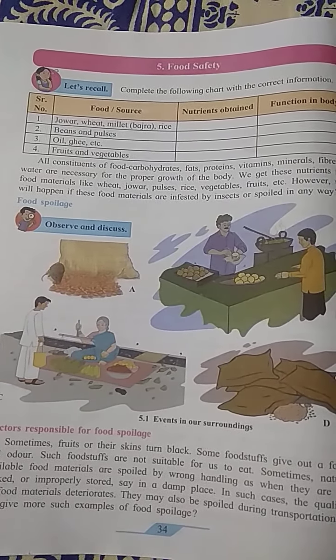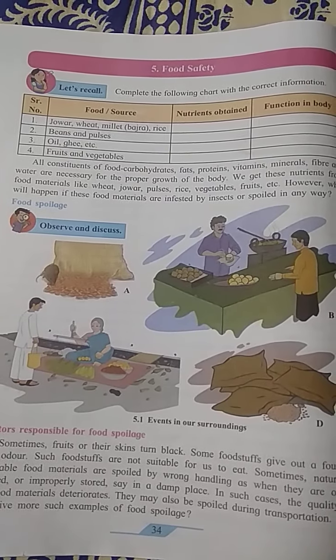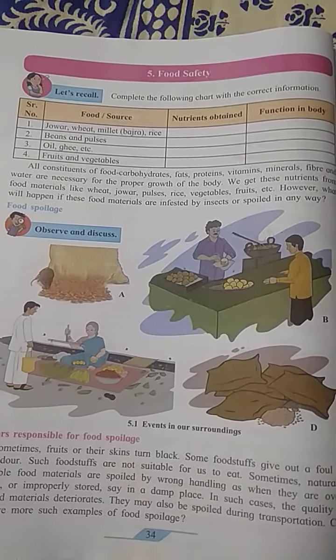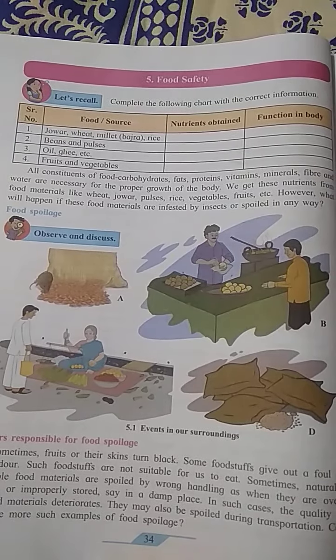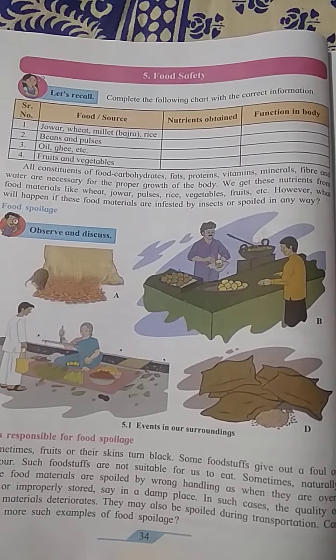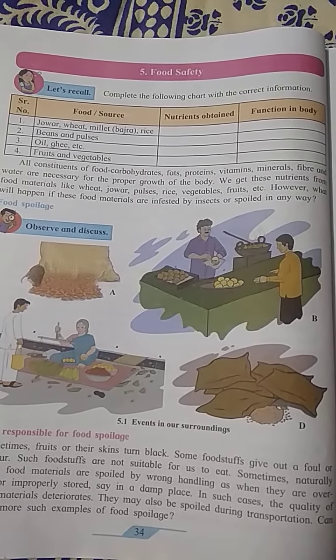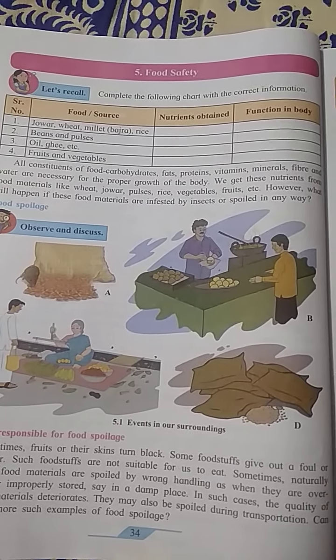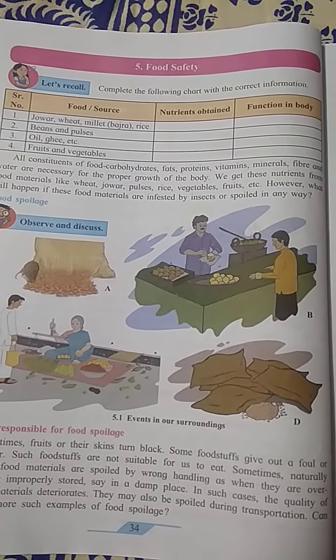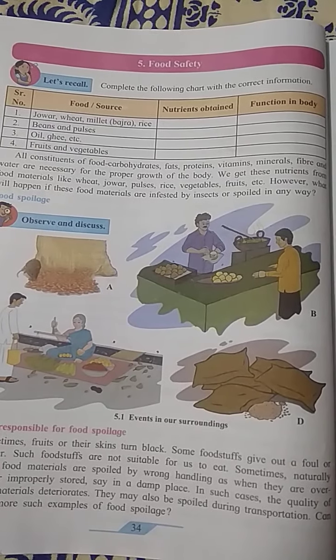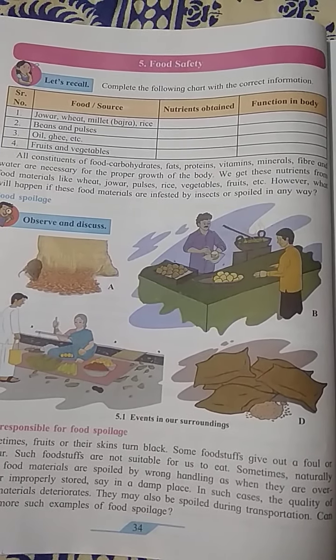See, jawar, wheat, millet or bajra, rice. What is the nutrient obtained? The nutrient obtained from it is carbohydrates. And what is the function of the carbohydrates in the body? The function of the carbohydrates in the body is to provide energy to the body.